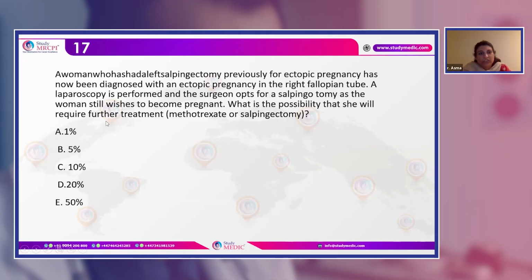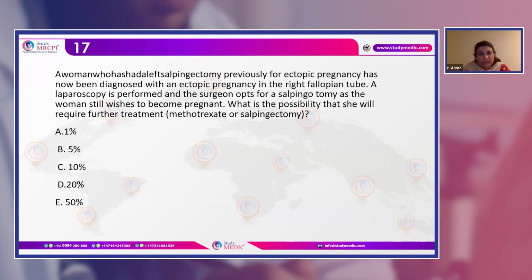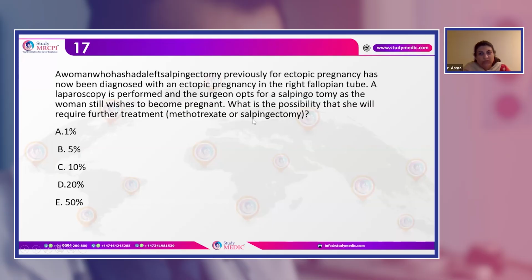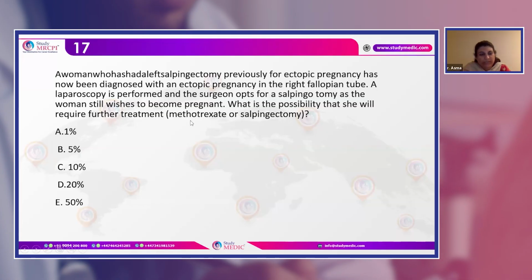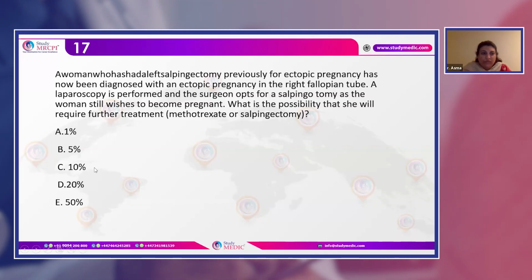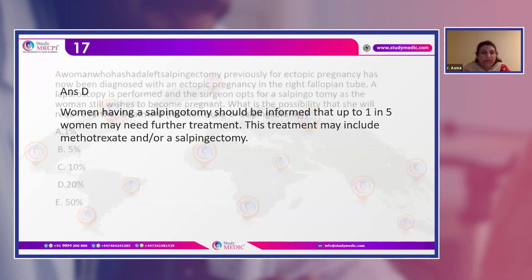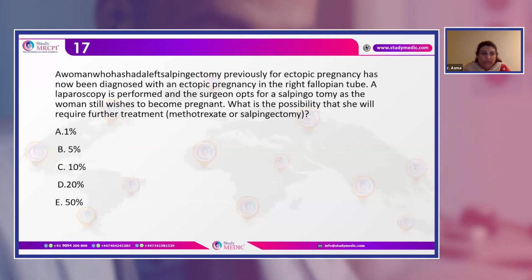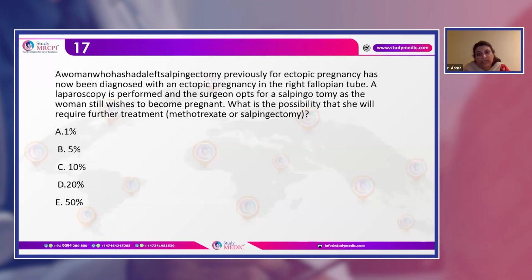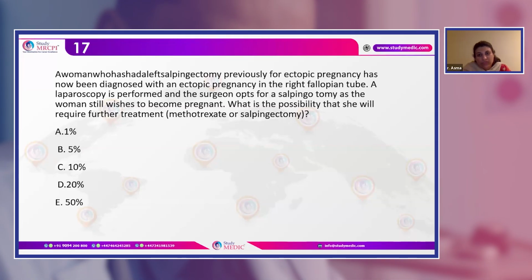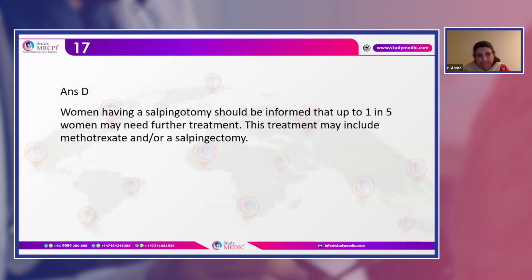What is the possibility she is going to require further treatment, either treatment with methotrexate or resurgery, where we can do the salpingectomy? So this is also a very important question, and the answer is D. That is 1 in 5 women, 20%. 1 in 5 women may require methotrexate treatment because of salpingotomy or may require resurgery because of salpingectomy.